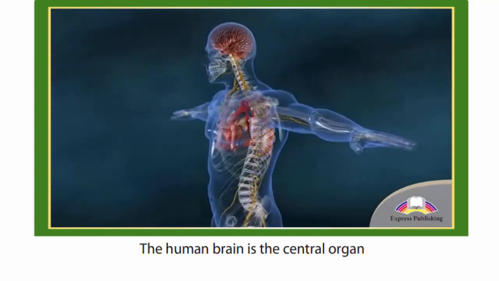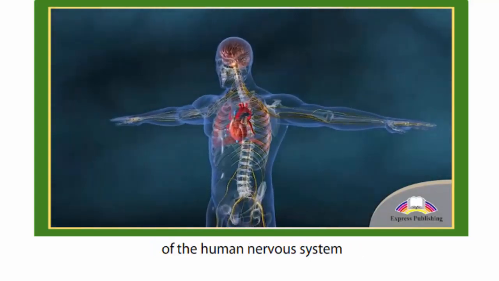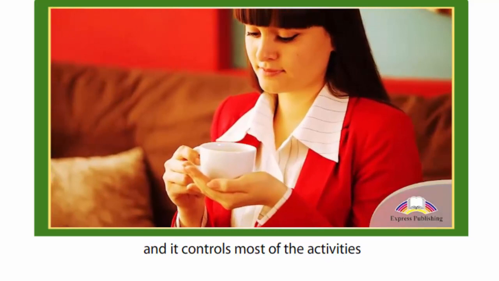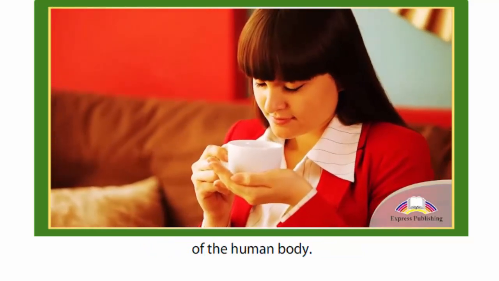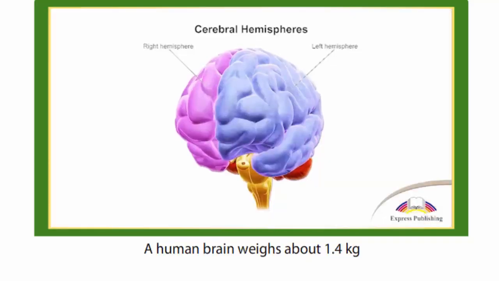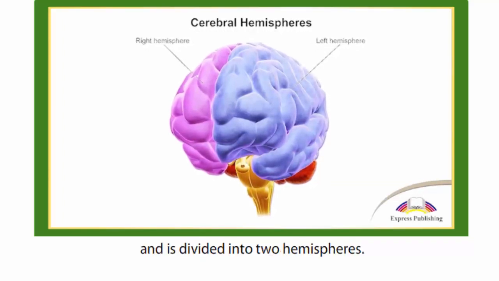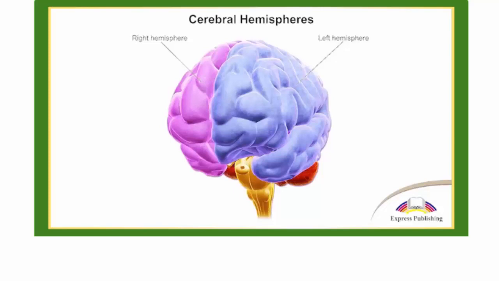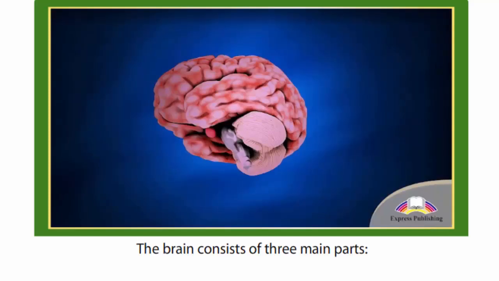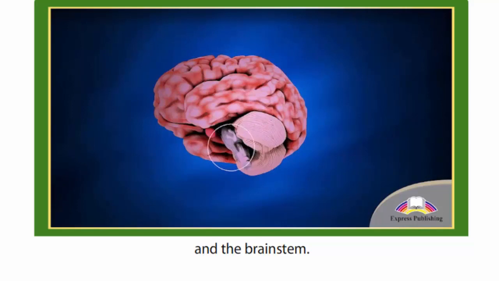The human brain is the central organ of the human nervous system, and it controls most of the activities of the human body. A human brain weighs about 1.4 kilograms and is divided into two hemispheres. The brain consists of three main parts: the cerebrum, the cerebellum, and the brainstem.